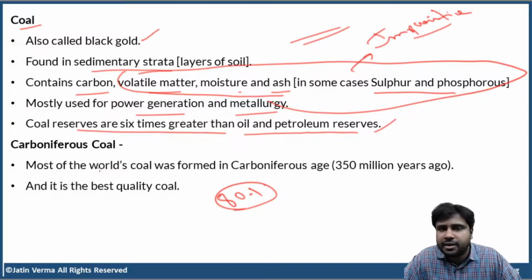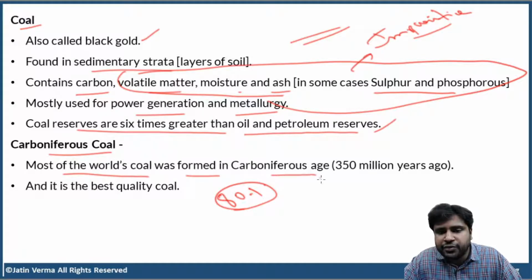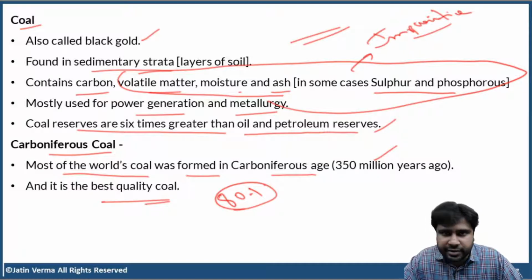Now, Carboniferous coal. It is the world's oldest coal. Most of the world's coal was formed in the Carboniferous age, 350 million years ago, and it is the best quality of coal available on planet Earth.